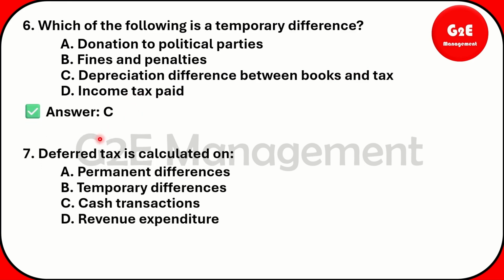Question number 7, deferred tax is calculated on permanent difference, which we already looked at, right? Right now you can look at a different way they ask for the same query. So it's a permanent difference, it's a temporary difference, cash transaction, revenue expenditure. It is a temporary difference. So the answer is B.